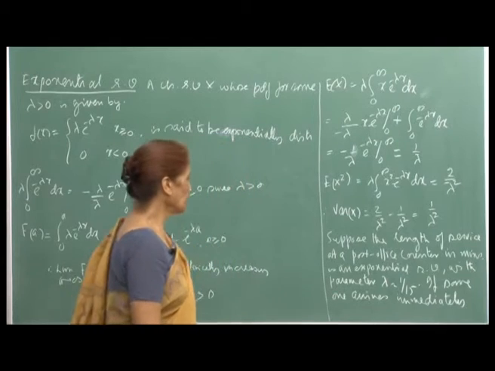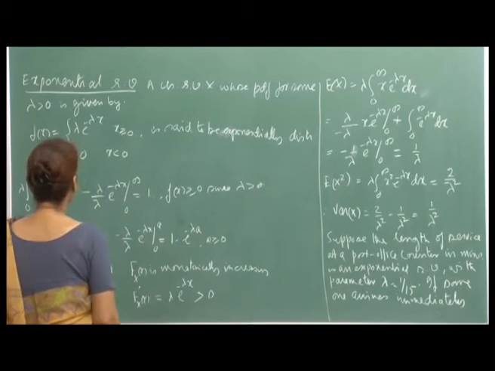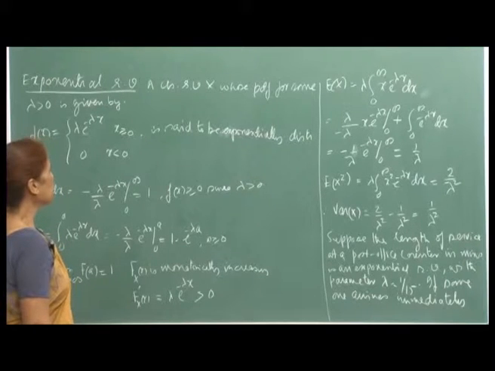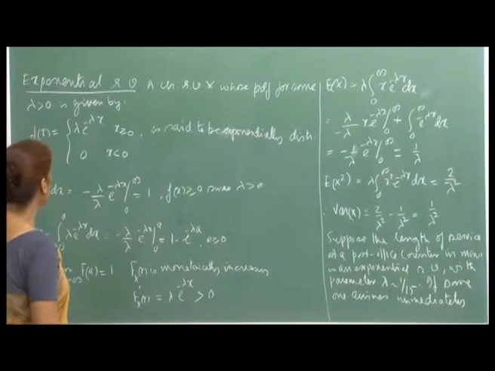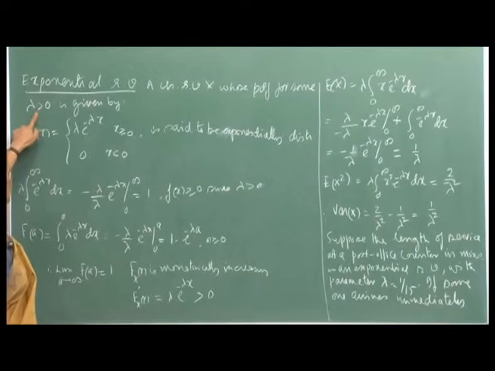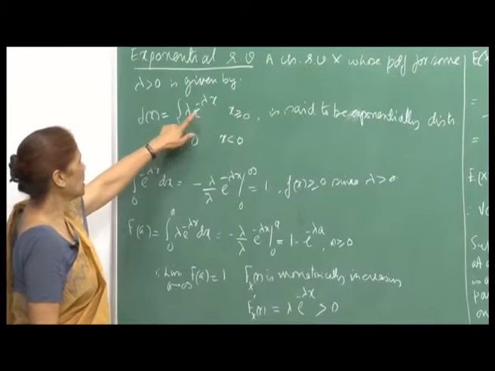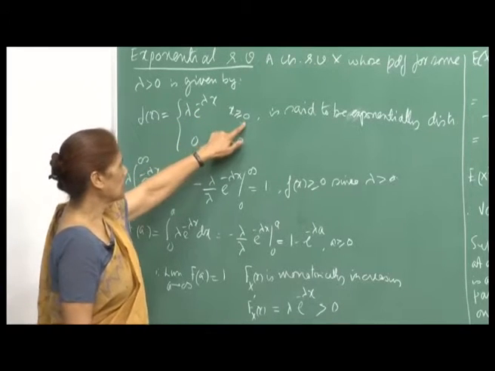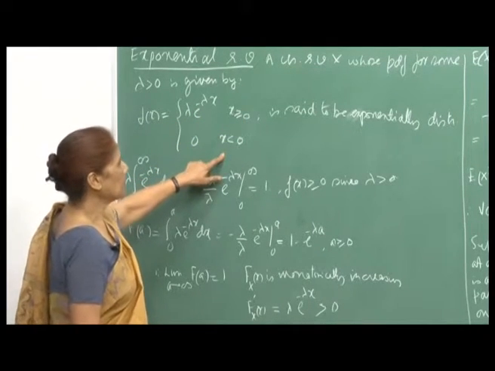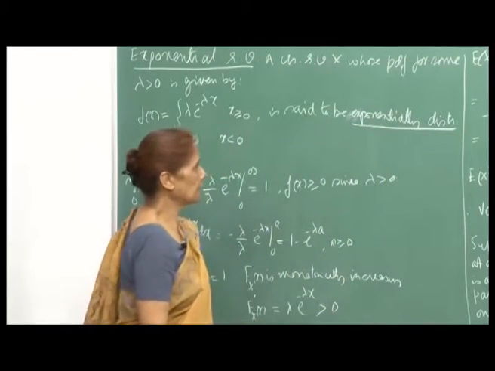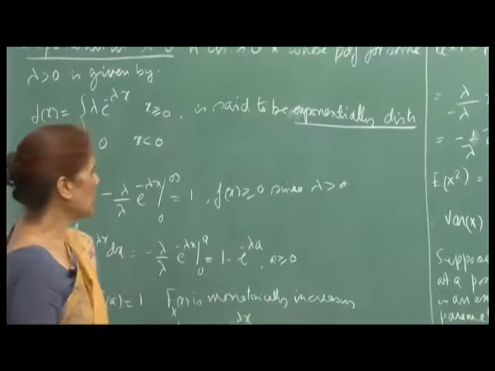After discussing the normal random variable, we will today talk about the exponential random variable, a continuous random variable X whose PDF, for some lambda greater than 0 (please note that the parameter has to be positive), is f(x) equal to lambda e raised to minus lambda x for x non-negative and 0 otherwise. Such a variable is said to be exponentially distributed or to have an exponential distribution, whichever way you want to say it.